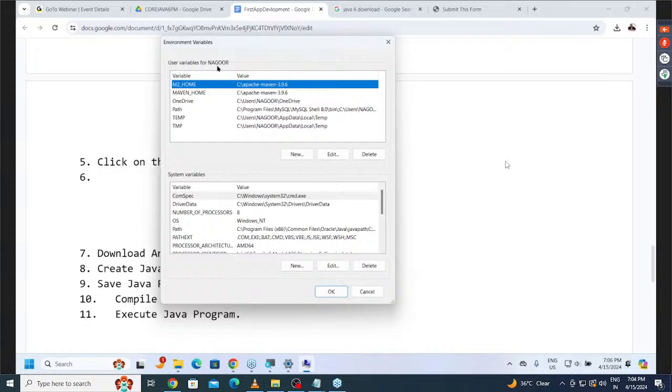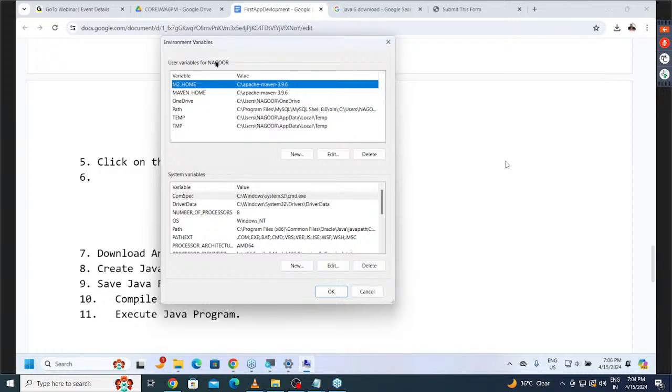Now inside this user variables for Nagoor, I need to check whether path is already available or not. If path is already available, edit it, and in that edit, add a new path. If it is not available, create a new environment variable with the name path and provide the value. There are two things we have to do here.